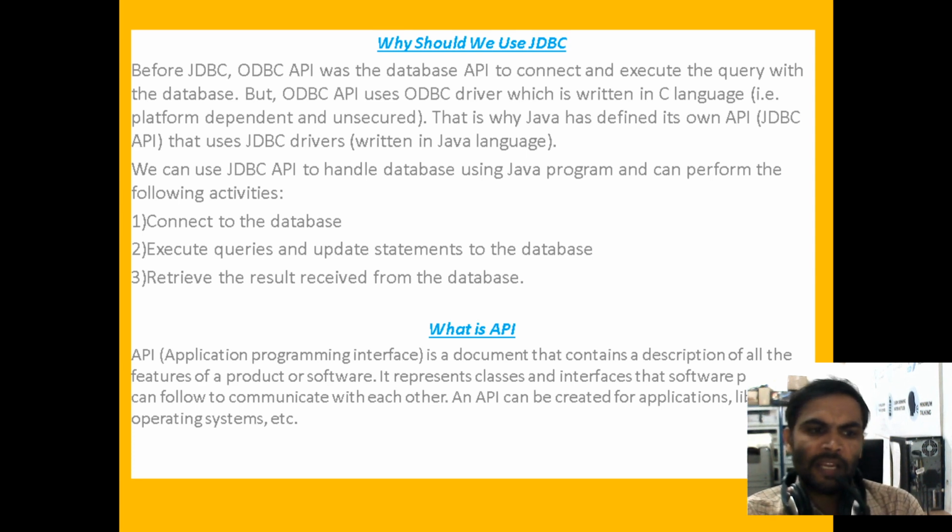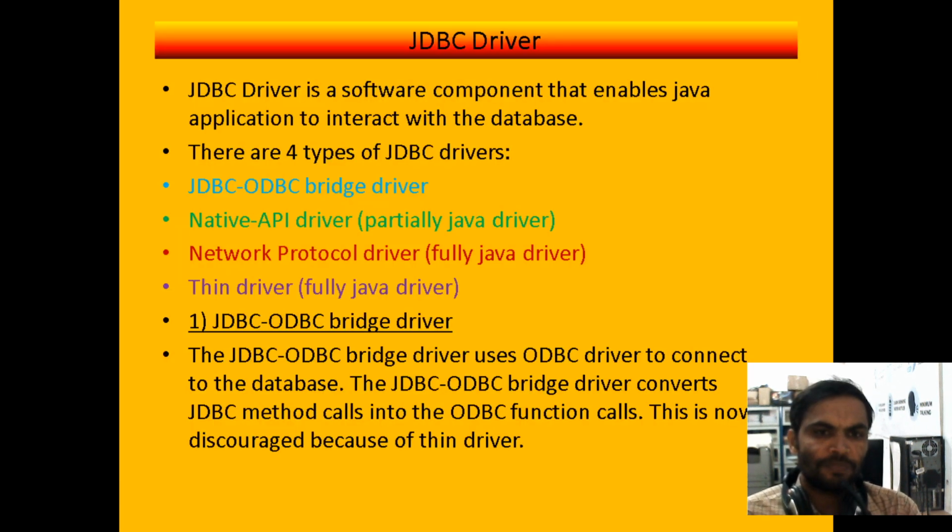What is an API? API means application programming interface. It is a document structure in doc.html format, which can consist of a collection of interfaces. It is similar to software also. This document is a description of all the features of the product or software. It represents the classes and interfaces, and how software programs can communicate with each other. An API can be created for applications or for a library of an operating system, etc.